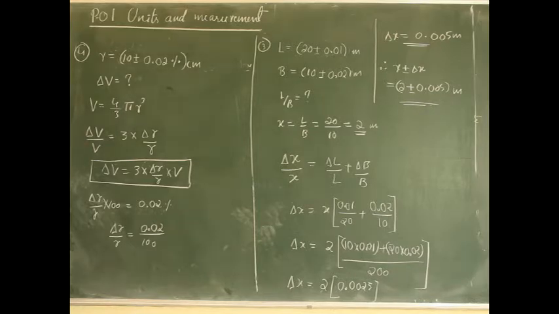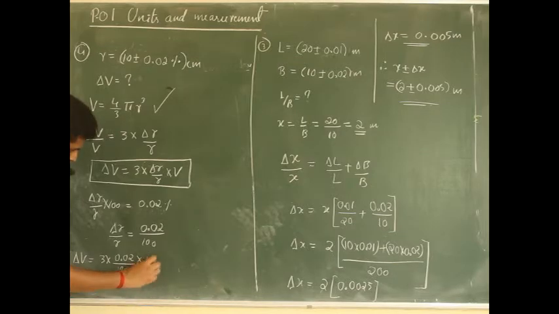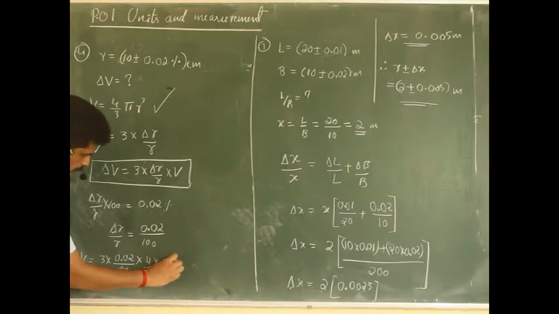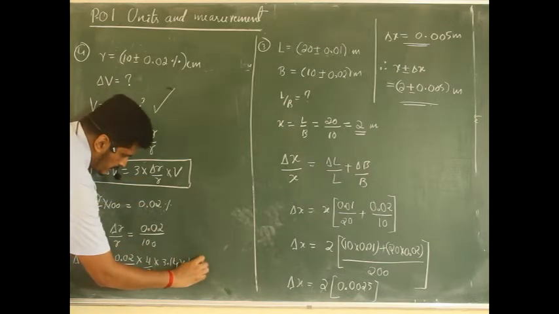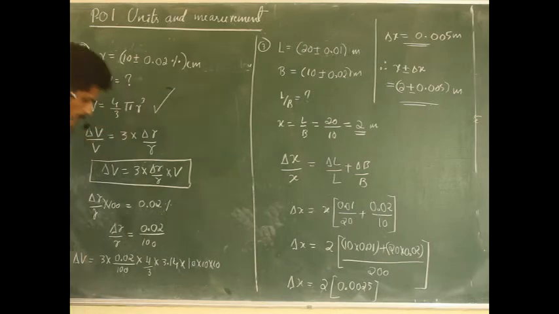So now I will just substitute this in the standard equation. Therefore delta V is equal to 3 into delta R by R, which is 0.02 divided by 100, into V. V means volume, which is 4 by 3 pi, pi means 3.14, into R cube, that is 10 cube, I'll write 10 into 10 into 10.